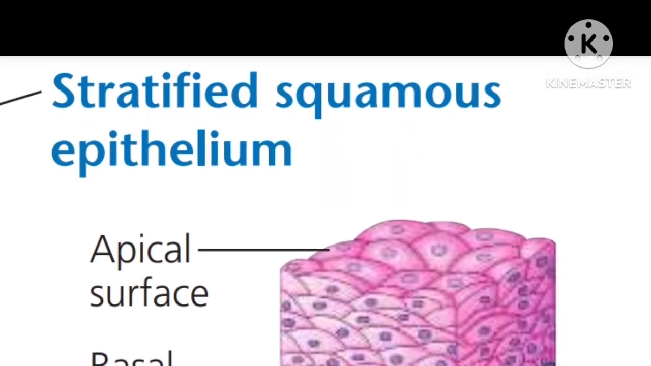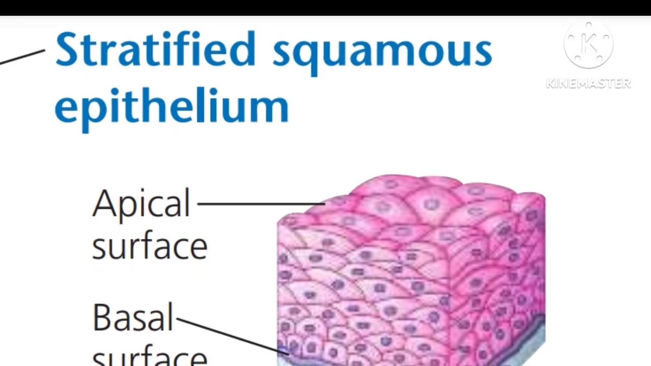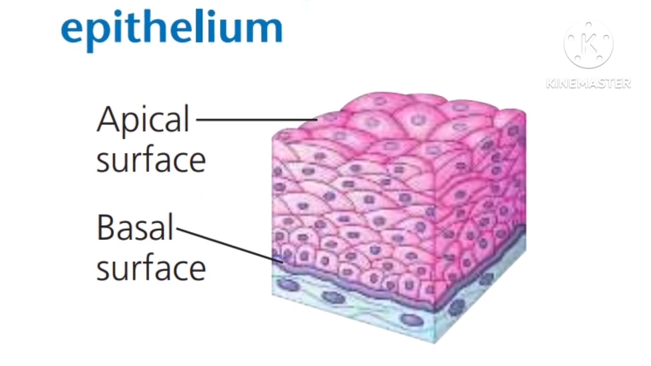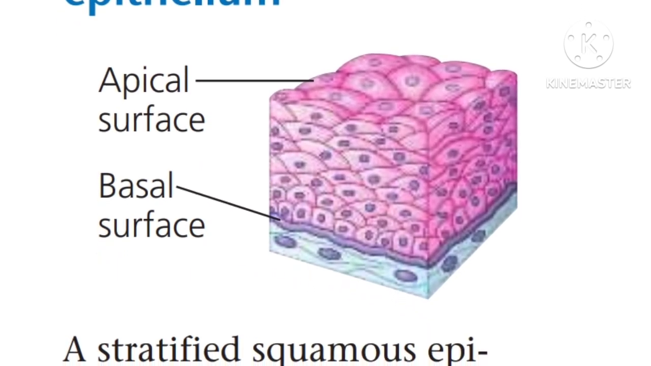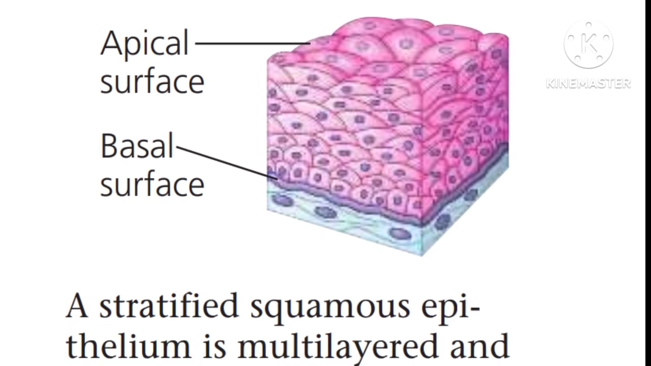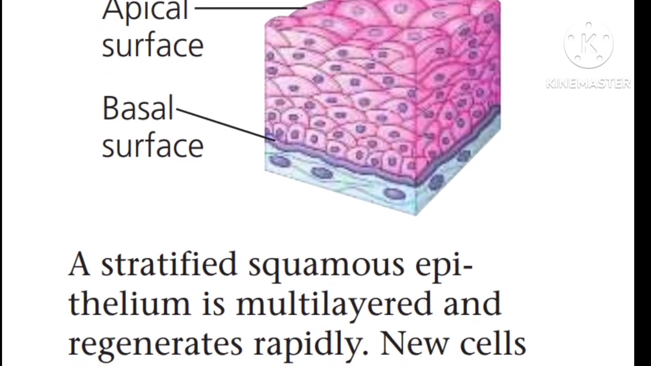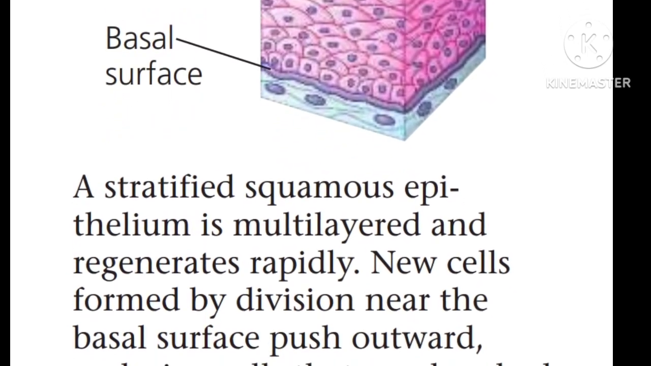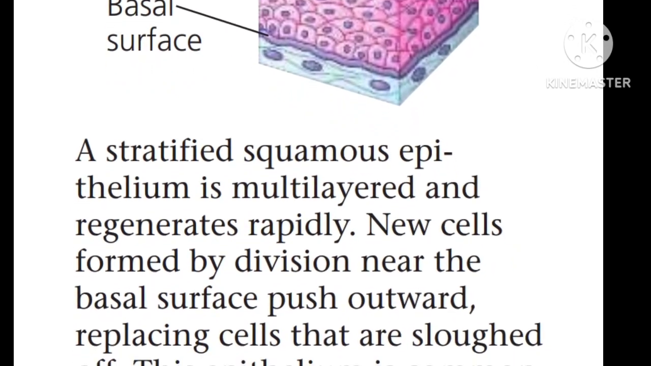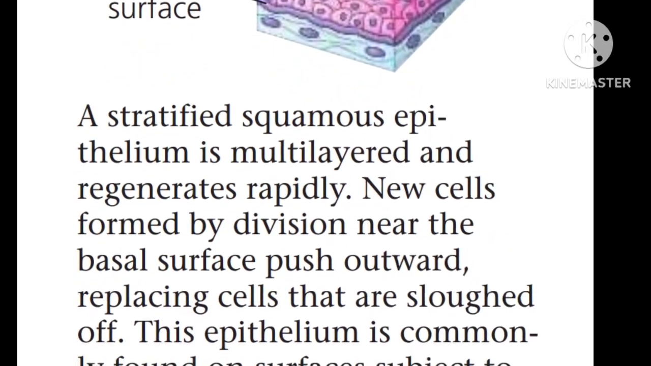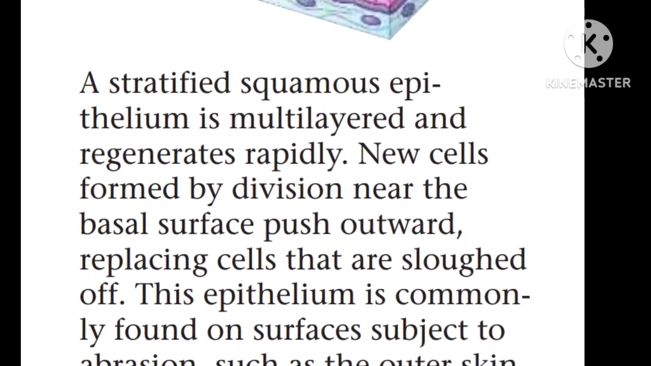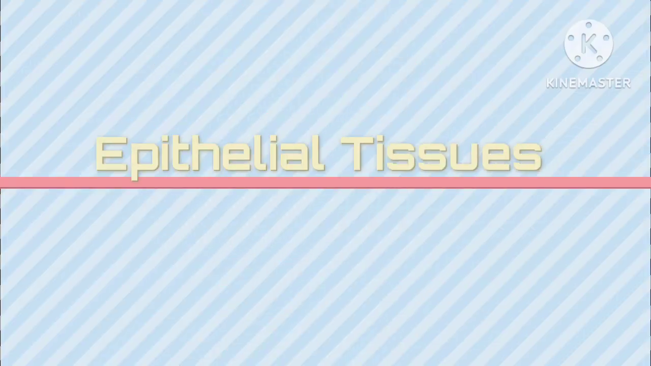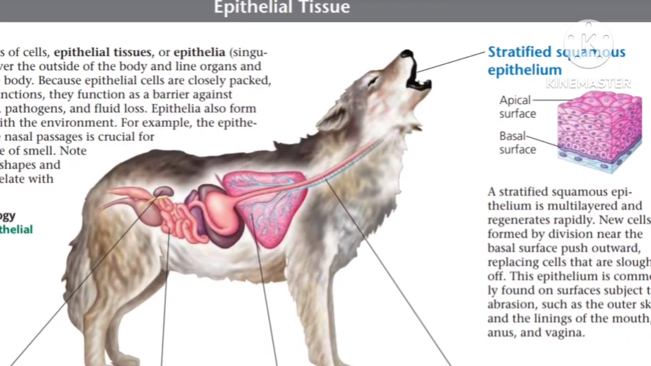The next type of tissues are stratified squamous epithelial tissues. This type of epithelial tissue is multi-layered and regenerates rapidly. New cells are formed by divisions near the basal surface and push outwards, replacing cells that are dislodged. This epithelium is commonly found on surfaces subject to abrasion, such as the outer skin and the lining of the mouth.